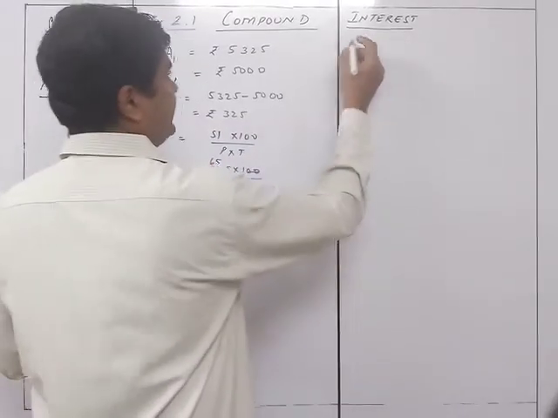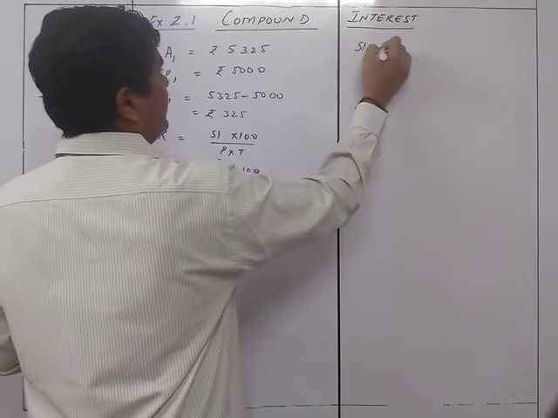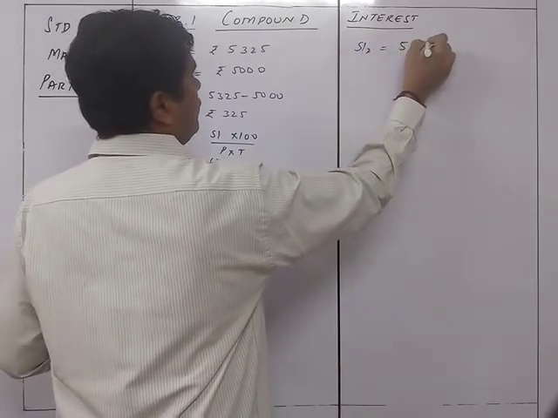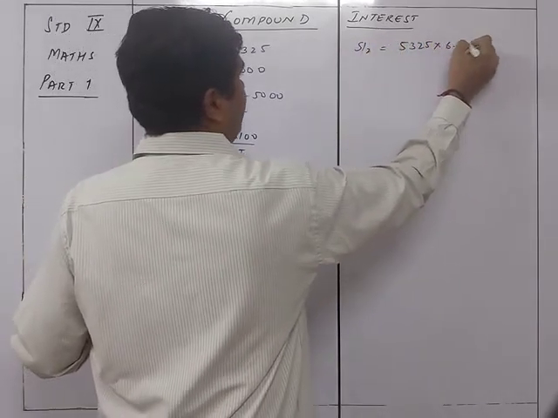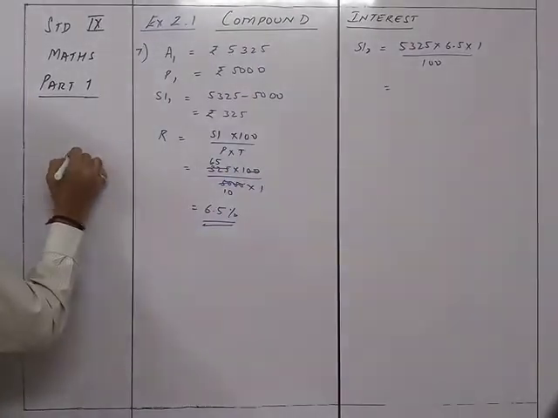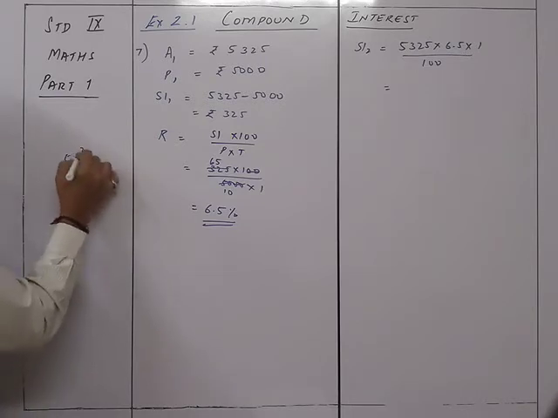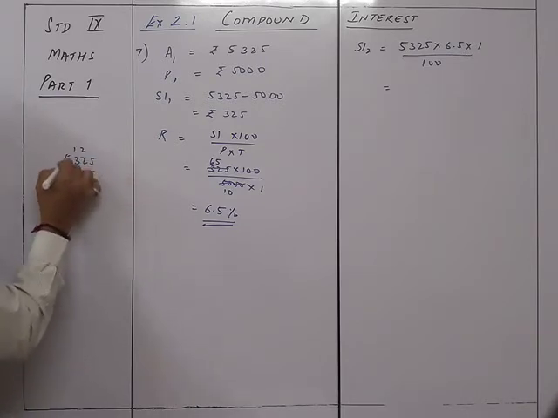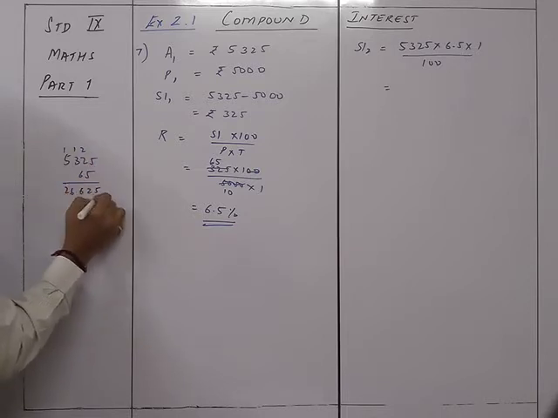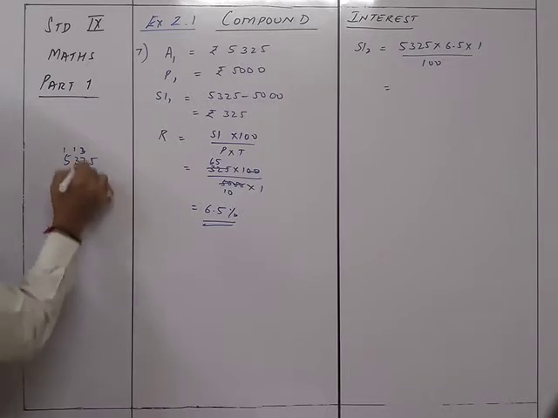So for the second year, we know here that SI2 is equal to 5325 into 6.5 into 1 upon 100. So that will be 5325 into 65. 5 5s are 25, 5 is 10, 11, 12, 5 is 15, 16, 25, 26. 0, 6 5s are 30, and 6 2s are 12, 15, 18, 19, 30, 31.